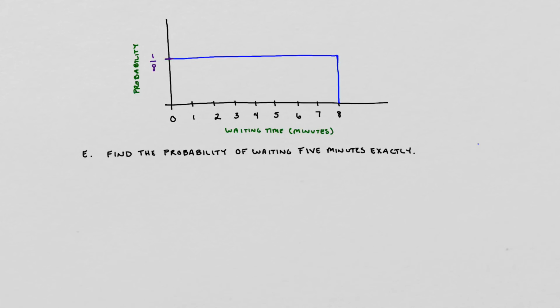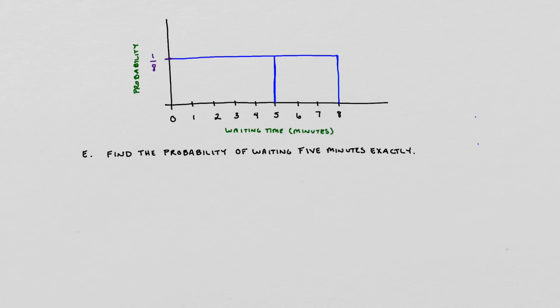For part E, we want to find the probability of waiting 5 minutes exactly. Notice now we are not working with a range of time. For the last two, we were looking at waiting between 4 and 5 minutes, and between 3 and 8. This time I'm just giving you one number, and I'm really making it a hard set number by using the word exactly here. So if we were to draw that into our distribution, it's just going to be, again, not erasing the line, drawing the line.